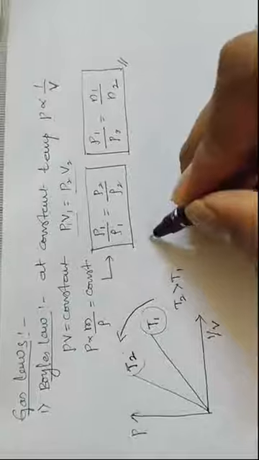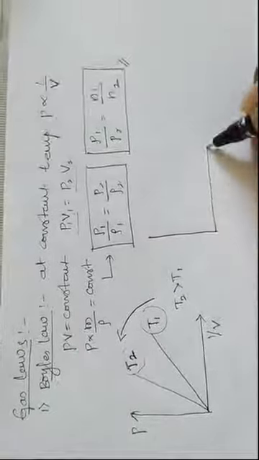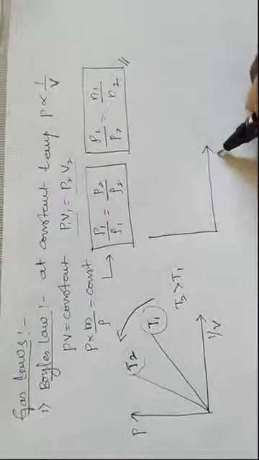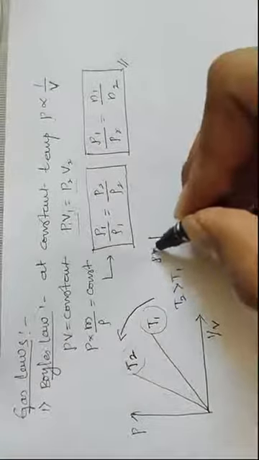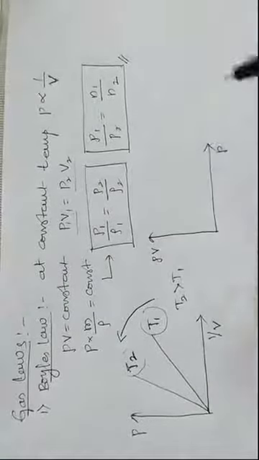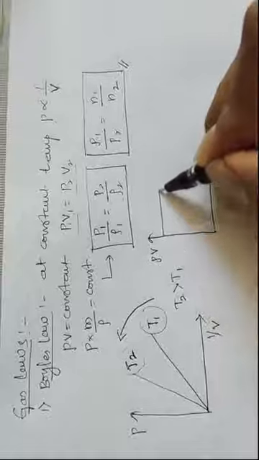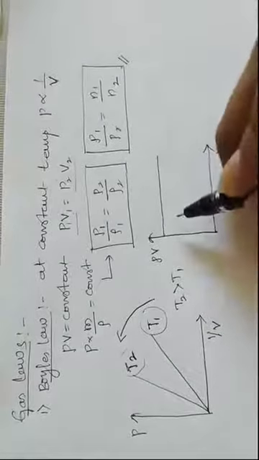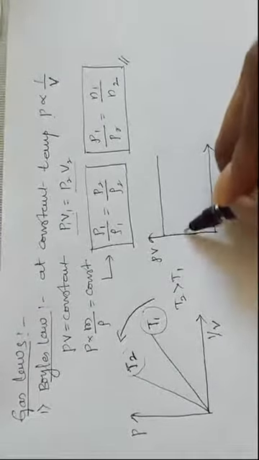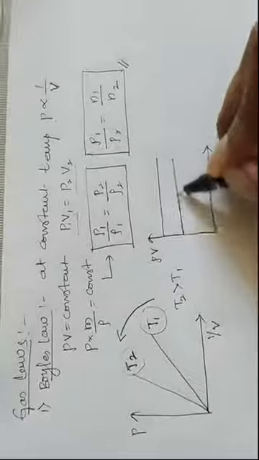Similarly, if I draw a graph with pressure along the x-axis and P into V along the y-axis, you will get a straight line. Why a straight line?